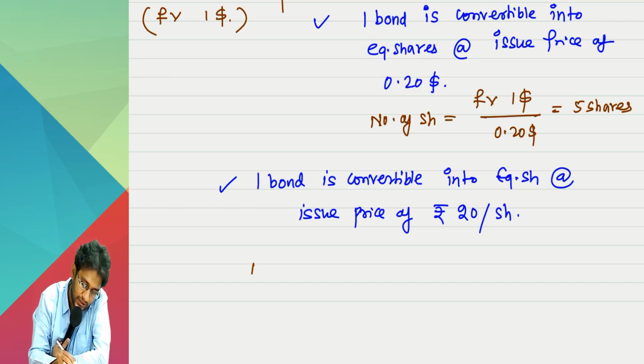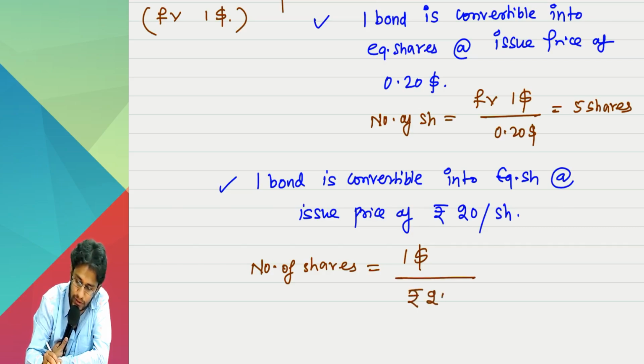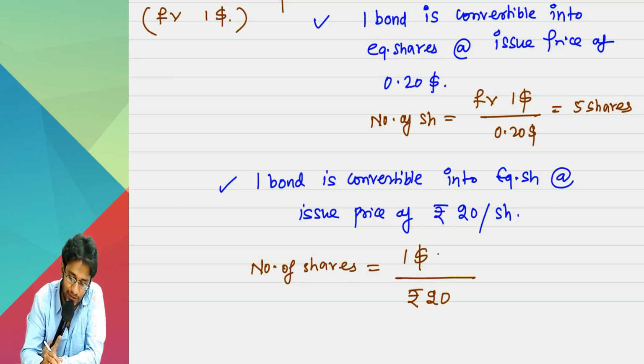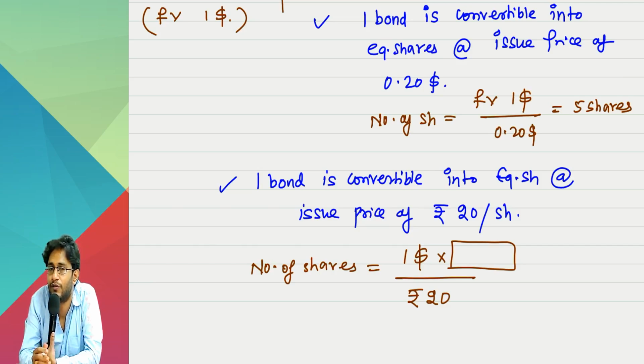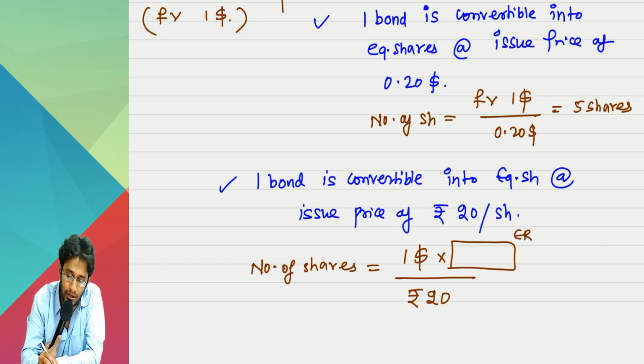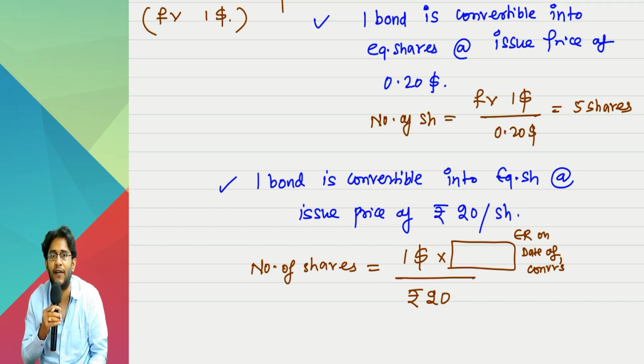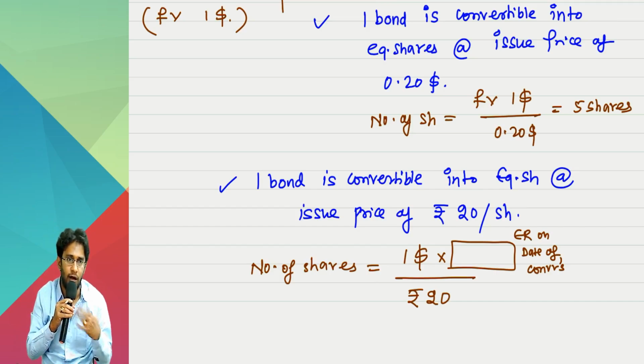Tell me now, how to decide the number of shares? One problem you will face. Face value $1. You have to divide it with ₹20. How can you divide? You have to do something else now. Convert this dollar into rupees. Which rate will you apply? Exchange rate on date of conversion. Spot rate on the date of conversion, correct. Depending on that rate, number of shares will change or not. Today conversion is after 5 years, sir. After 5 years, what exchange rate will prevail? Do I know today? I do not know.